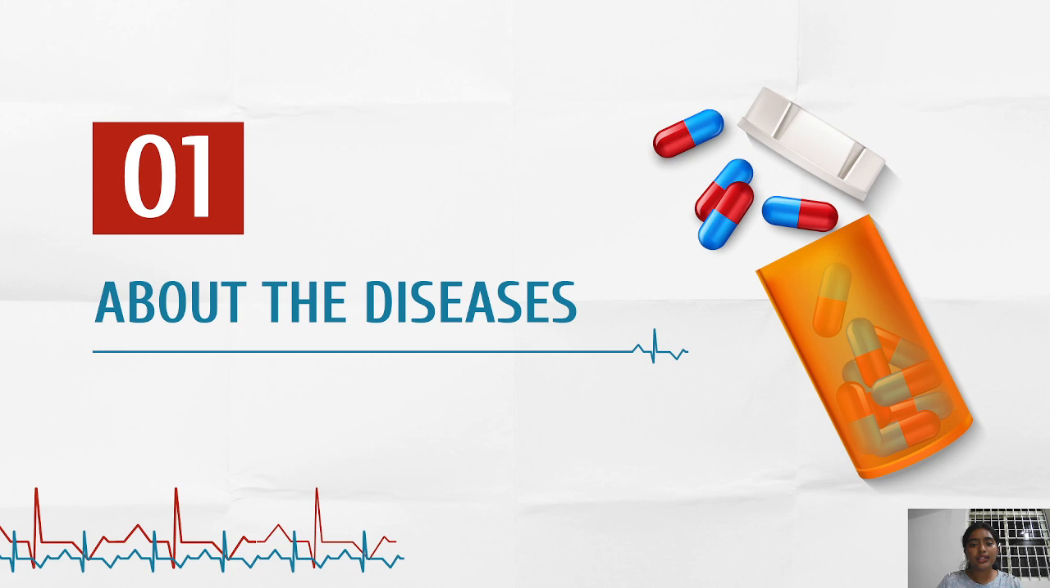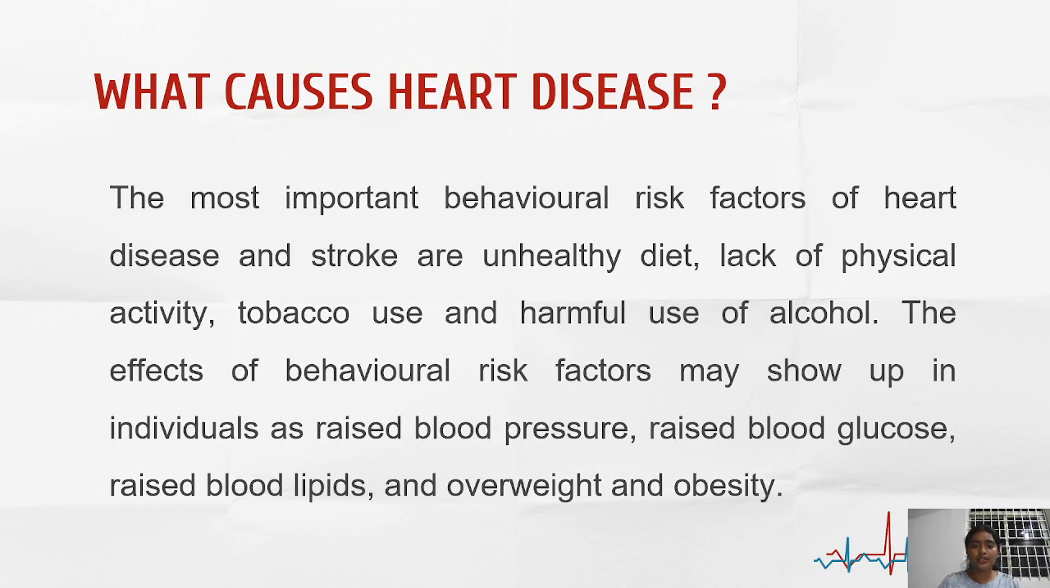Let's know about the diseases. What causes heart disease? How can a person have a heart disease? The most important factors of having a heart disease and stroke are an unhealthy diet, lack of physical activity, tobacco use, and harmful use of alcohol. These are the factors which cause heart disease. Not only this, even if a person has raised blood pressure, raised blood glucose, raised blood lipids, and overweight and obesity, this also causes heart diseases.